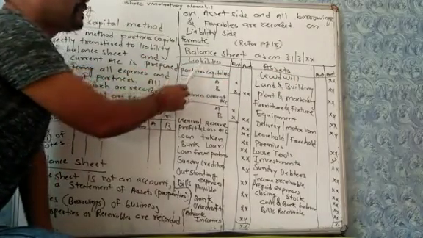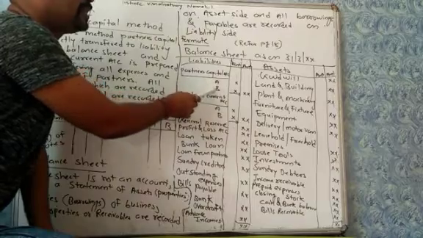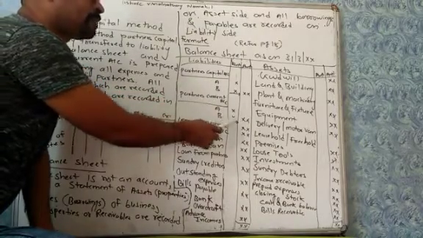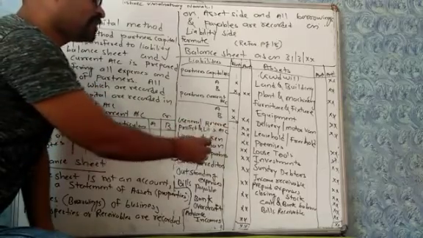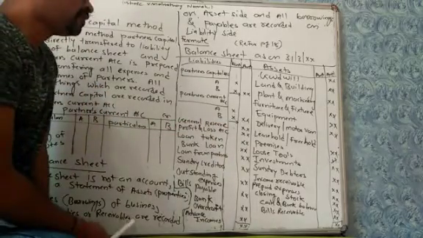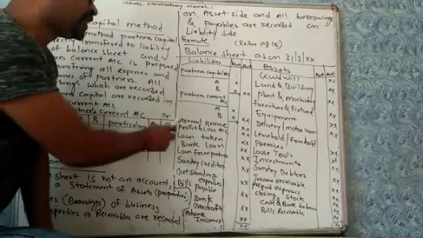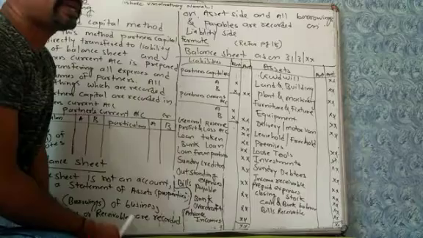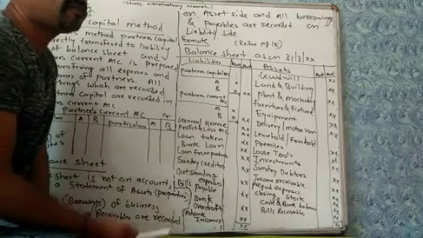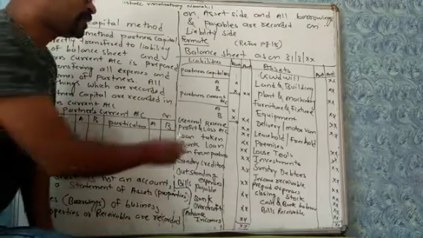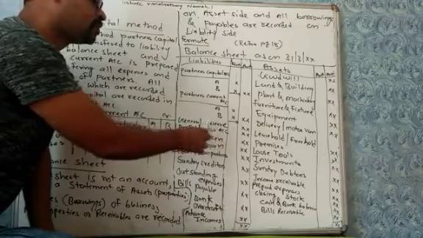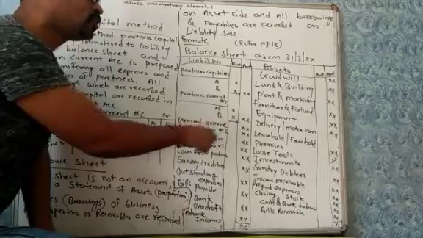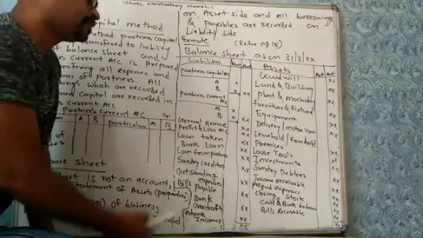On liability side, partners capital, A and B are partners, partners current account, A and B are partners. General reserve is the profit saved by business for the future purpose. Sometimes business saves the profit for the future purpose. This is known as a general reserve. This is saving of partnership firm which will be used in the coming years.